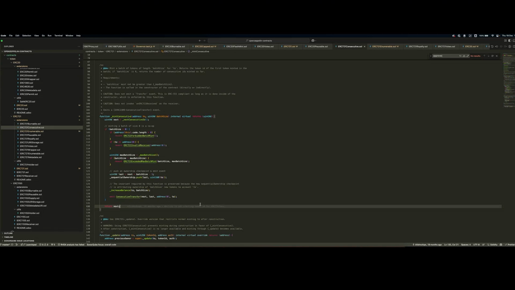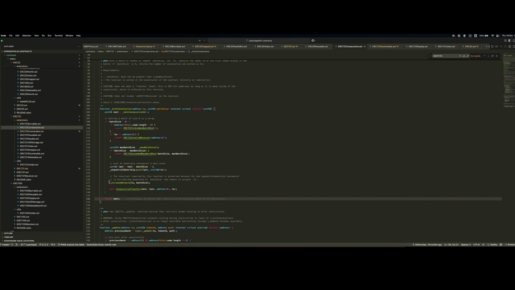Also, because this can basically cause problems if you do it after deployment, the restriction of this standard is only during deployment. So you can mint consecutively, and the key difference here is that you are actually emitting a specific event of the standard, which is the consecutive transfer. So you're specifying the next token ID, the last token ID, and the from address. So in this case, we're minting, so the 0 address and who the destination is.